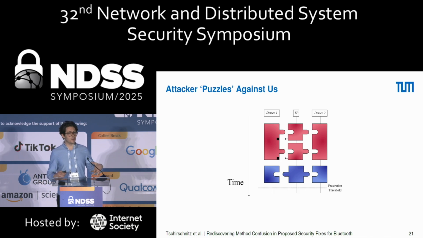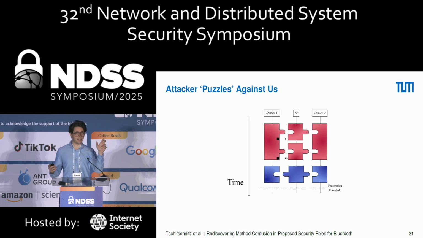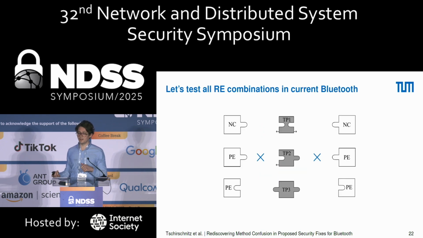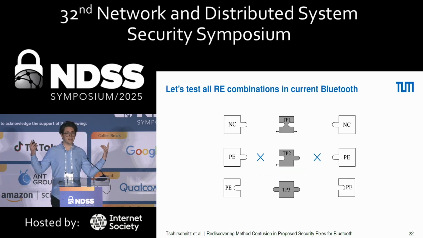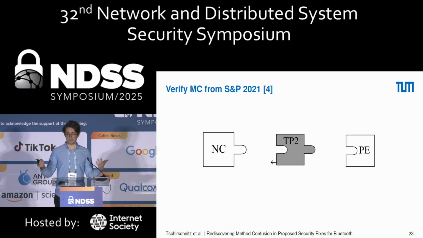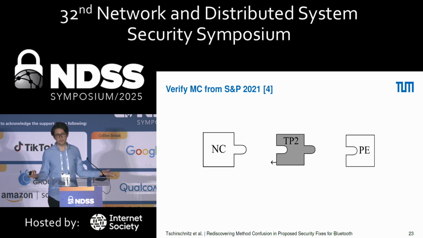So the attacker's goal is to align these puzzle pieces so the notches align on the timeline, and this way make sure that some assumptions are broken, and our goal is to prevent that. So we broke this all down to a feasible issue which we can iterate through, even on a pen and paper proof. And we did that, and obviously you can find the attack we already discovered again in this model, and also other known attacks, and that's nice, but a little bit boring.